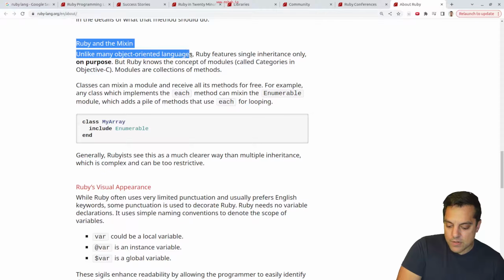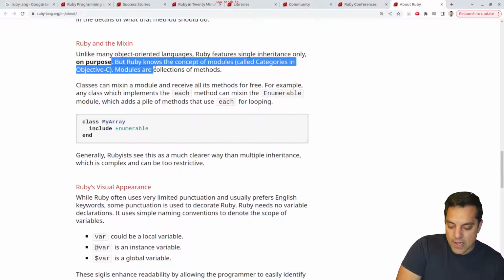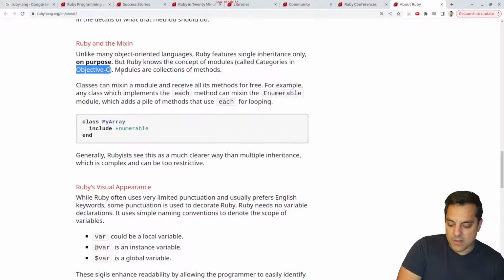Unlike many object-oriented languages, Ruby features single inheritance only, again, on purpose. That's a trend I see in a lot of languages. I like that. Again, you're going to discover which languages I use most, but in D, for instance, Java also single inheritance. I think C# too. But Ruby knows the concept of modules, okay, called categories in Objective-C. Okay, Objective-C is another language we might need to look at.